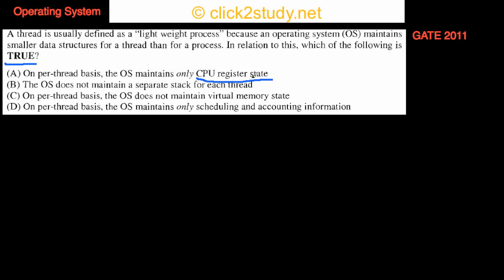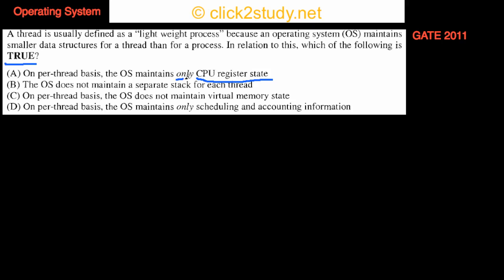So what is CPU register state? You have all these CPU registers. If some process or thread is running, there are certain values in these CPU registers: the stack pointer, the condition code flags, and all these things. These will vary from thread to thread, because a running thread will obviously change the CPU register state. So this varies from thread to thread, that is true, and the operating system for a particular thread maintains CPU registers, that is also true.